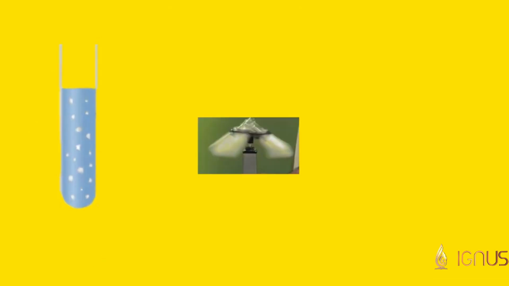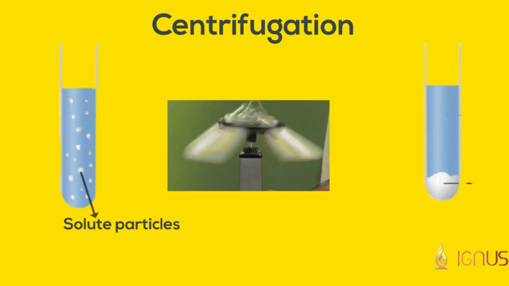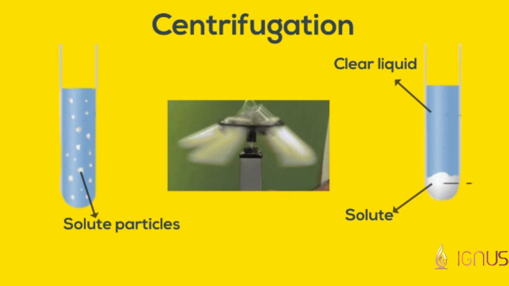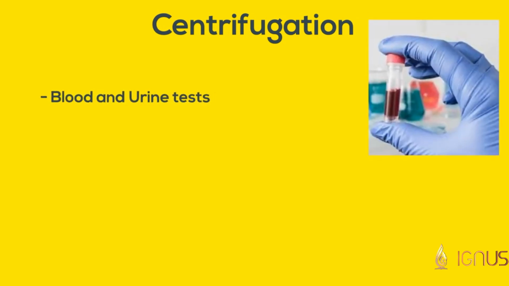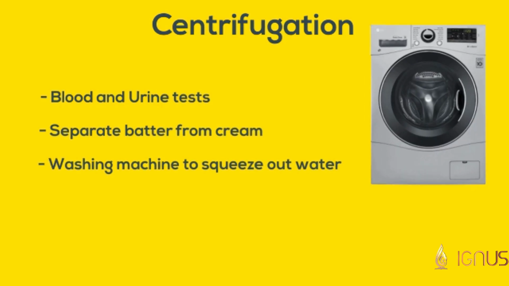Centrifugation is a process in which heavy particles are separated from lighter particles when the mixture is placed in a centrifuge as shown in the illustration. The heavy particles settle at the bottom. It is used for blood and urine tests. It is also used to separate butter from cream. It is also used in washing machines and dryers to squeeze out water.